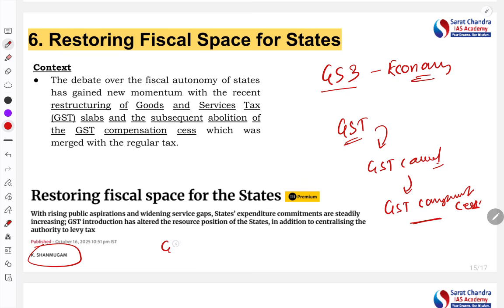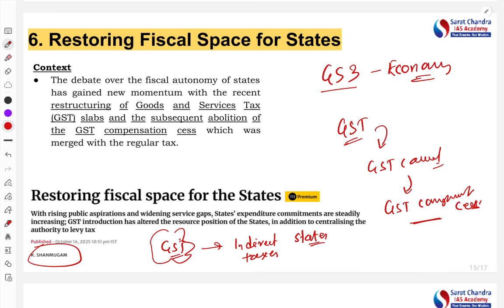When GST was brought, what did GST do? GST abolished many of the indirect taxes, and they were merged in GST. Previously, different states also used to impose their indirect taxes, so they had a certain autonomy on how much tax to apply.